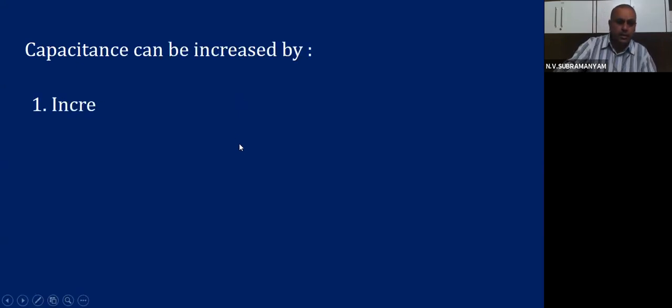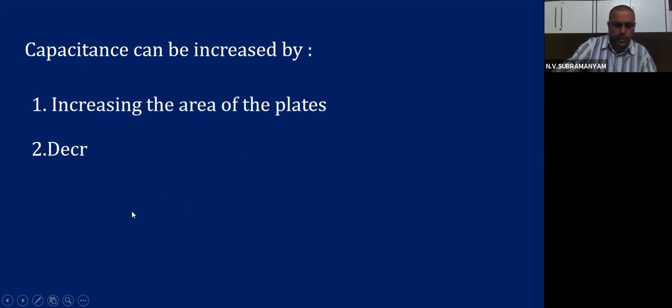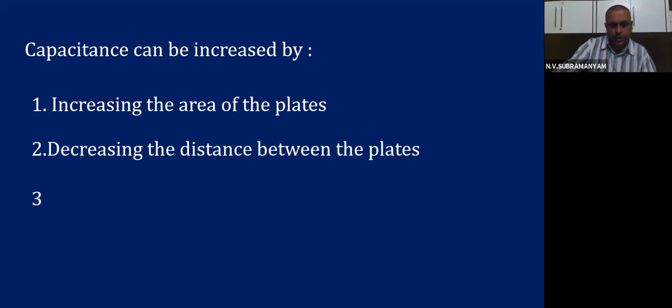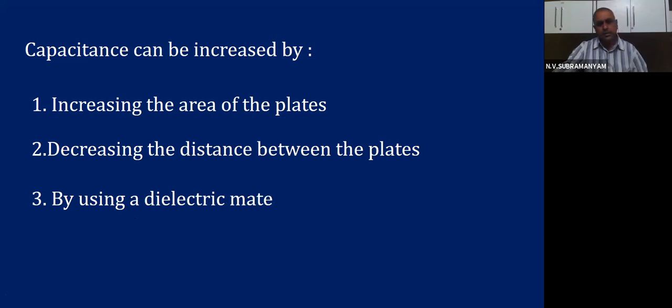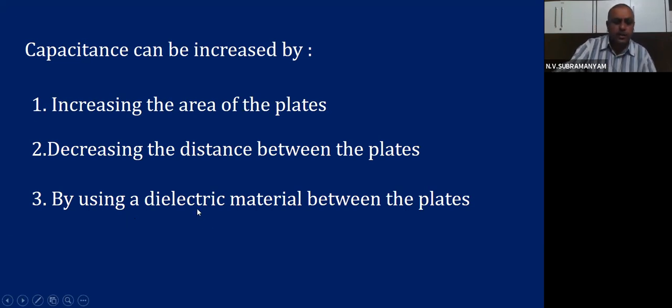Capacitance can be increased by, number one, increasing the area of the plates. Number two, decreasing the distance between the plates. Or there is another method, the third method, by using a dielectric material between the plates of the capacitor. So what is this dielectric material? Dielectrics are basically insulators.